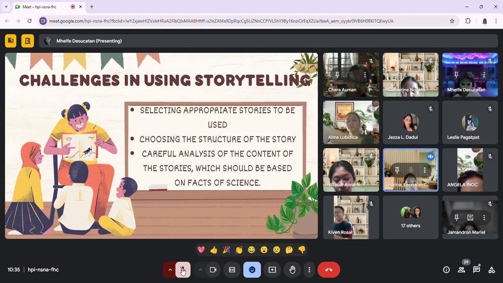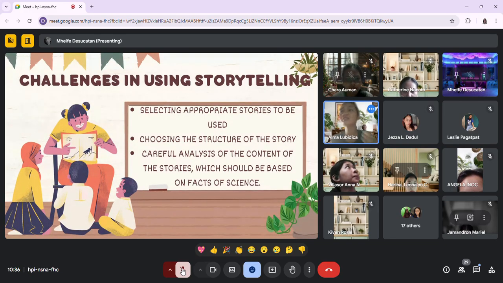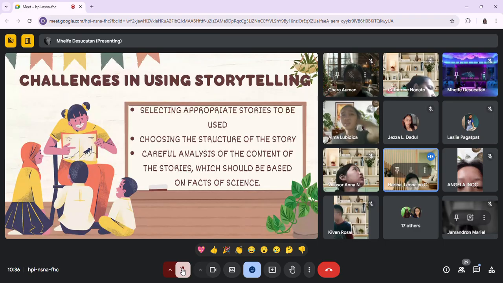So the next one is choosing the structure of the story. The second challenge in using storytelling is choosing the structure of the story.